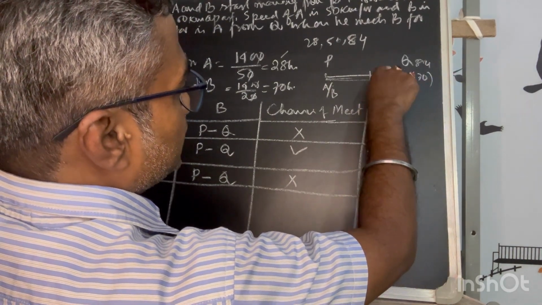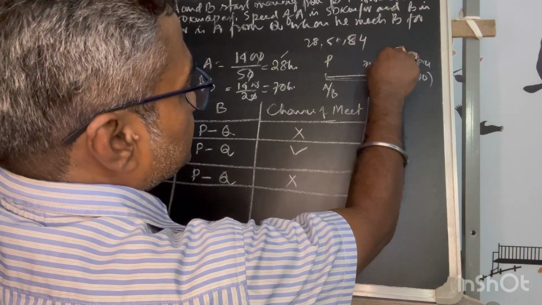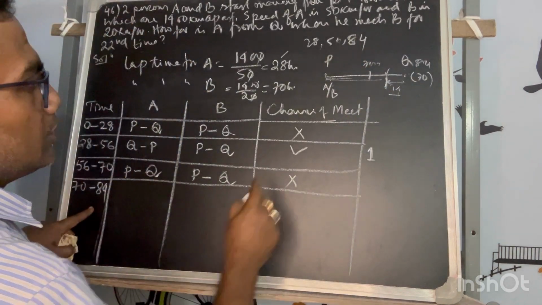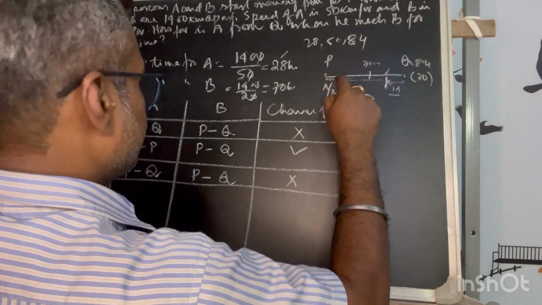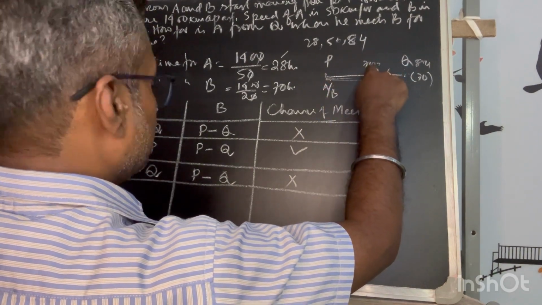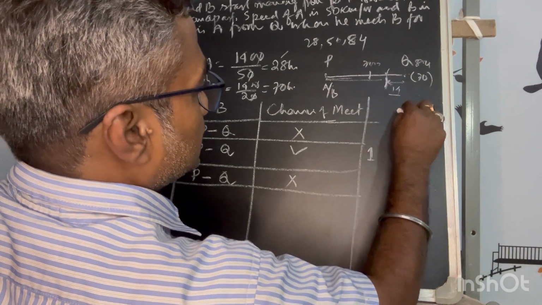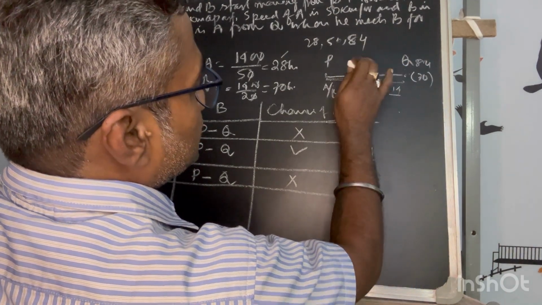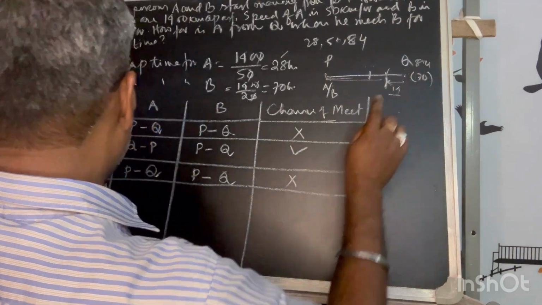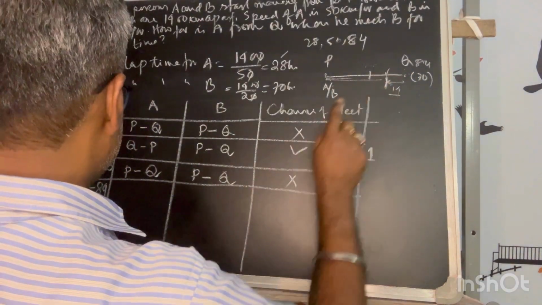I said this is 700 kilometers. From 70 hours he has reached 700, so somewhere in between. From there he will reach 84 hours.